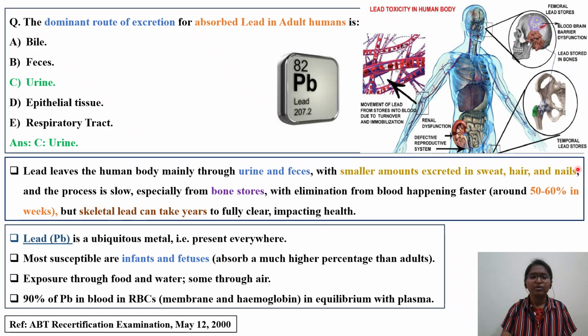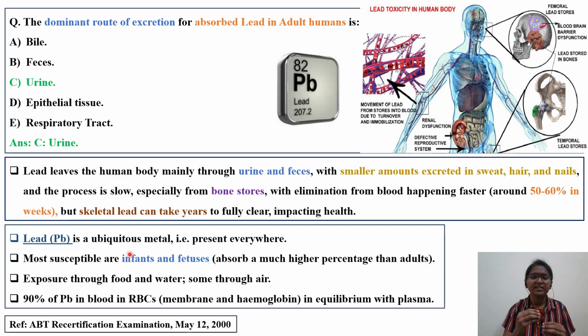Important things that we can learn with respect to lead: these next two important slides have been taken from Klaassen notes only. There is a subject called Klaassen short notes, and from this only I have kept them. As I told you in the beginning of the video, there are important metals like mercury, arsenic, lead. You have to remember these things. One or two questions you will definitely get in the exam.